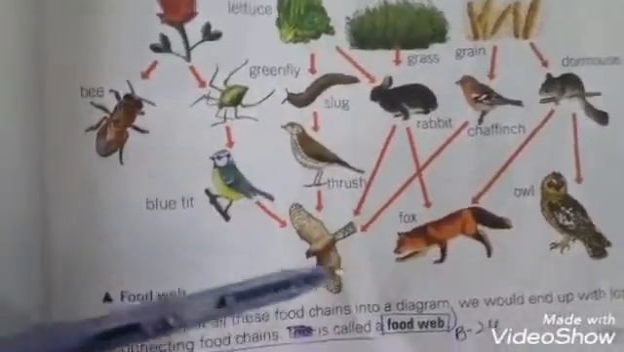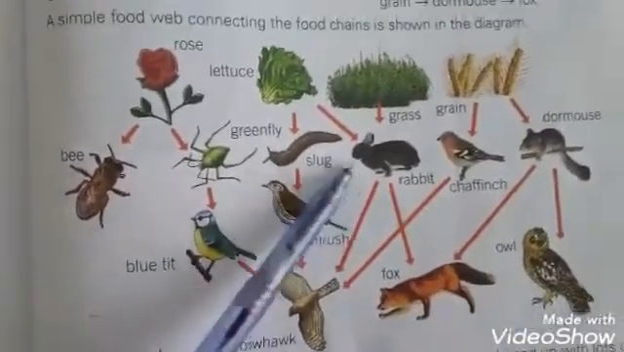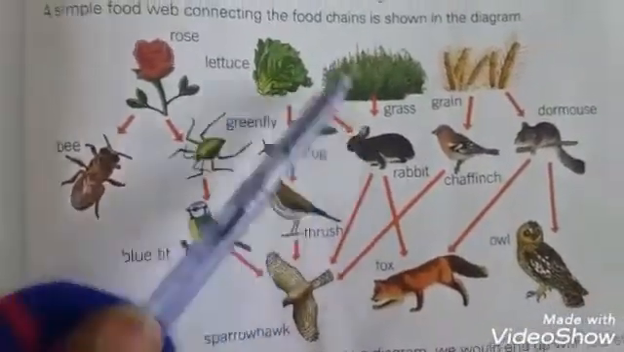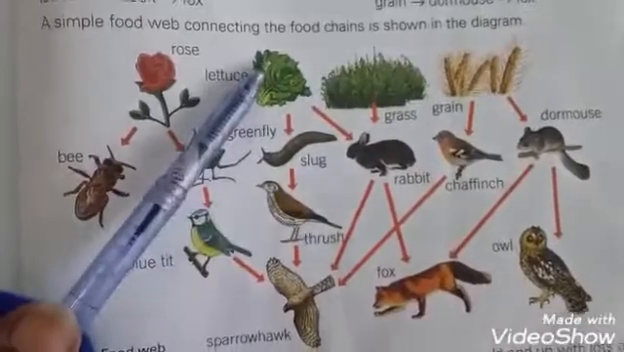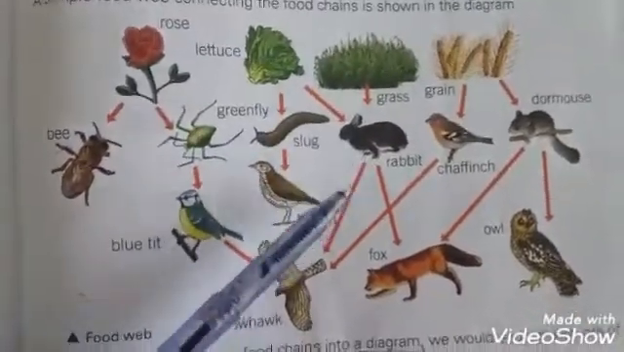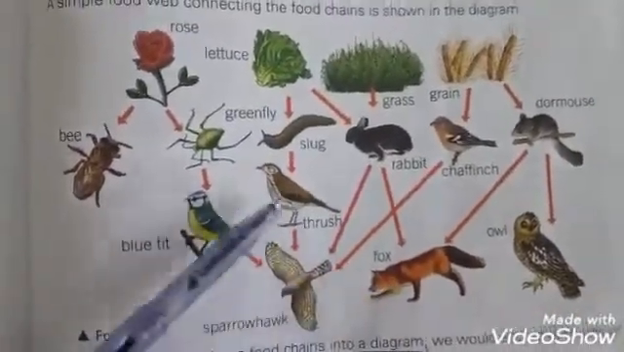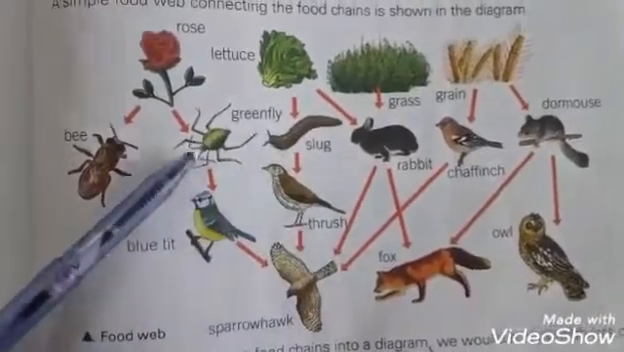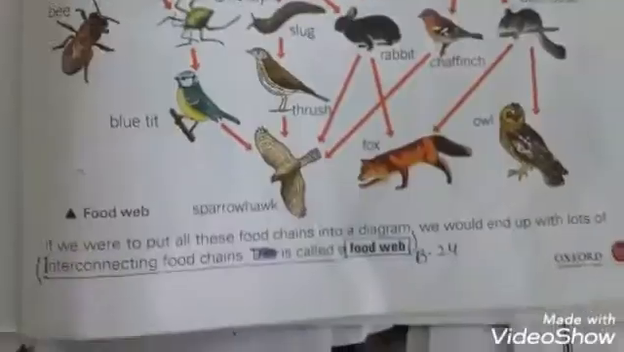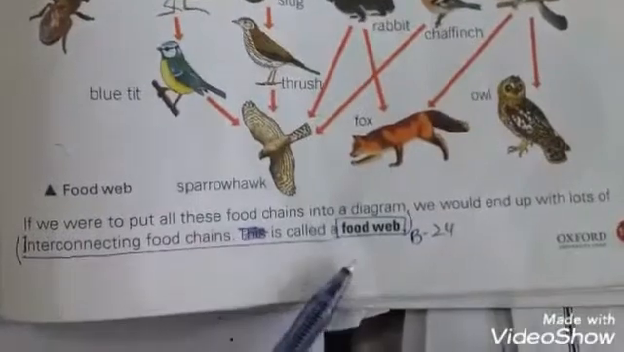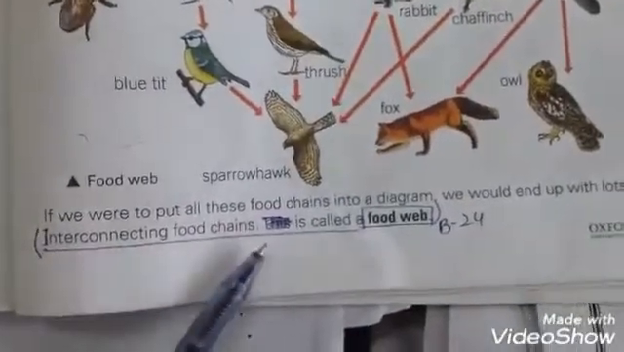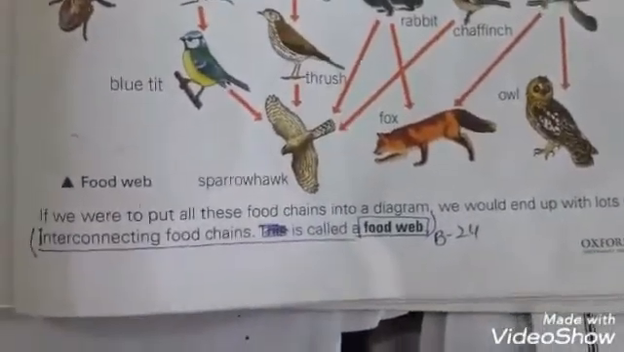For example, this rabbit of course does not feed entirely on the grass or lettuce, and the foxes do not eat only rabbits. They use other eating materials for their food. So the complete definition of food web is: interconnecting food chains are called a food web.